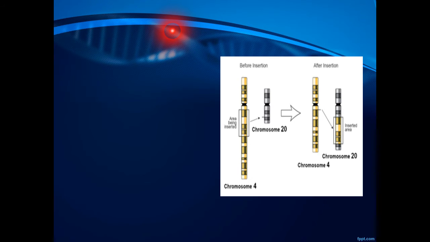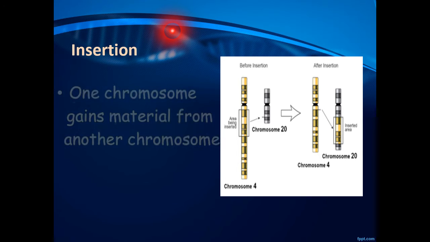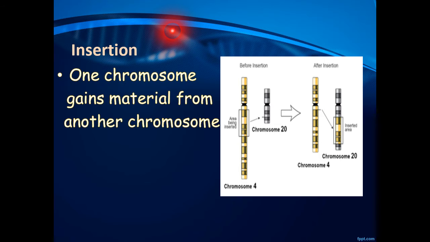On the other hand, we have insertion. Insertion happens when a chromosome gains additional genetic material from another chromosome. A lot of people confuse this type of chromosomal mutation with translocation. One important detail that differentiates the two of them is that exchange between two chromosomes occurs during translocation. In insertion, only one chromosome is involved, gaining genetic material that is often floating around our cell nucleus.